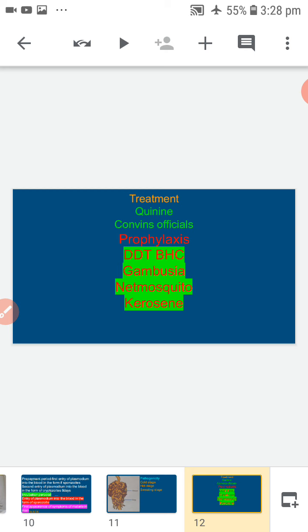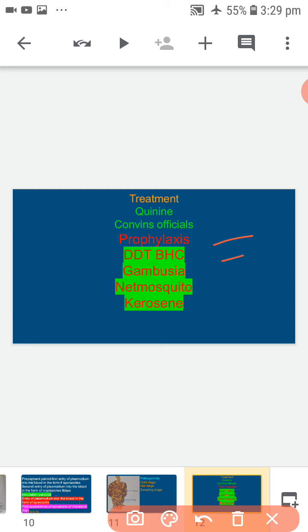Next, prophylaxis. Spraying of DDT, BHC and insecticides at intervals in mosquito breeding places like pools, swimming pools, ponds and ditches and stagnant water.